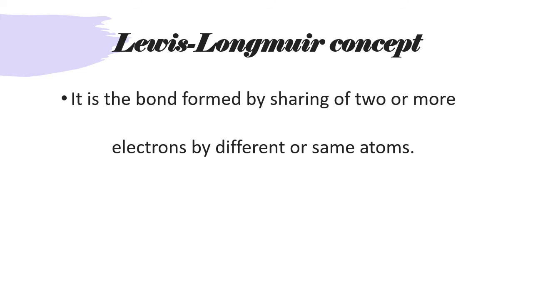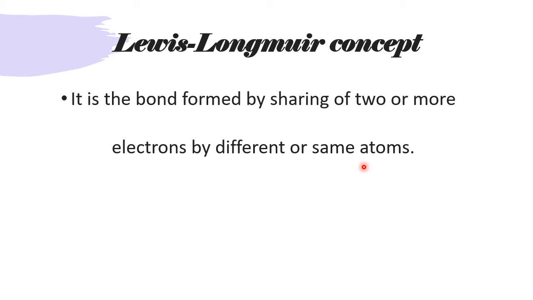Okay, what they said: it is the bond formed by sharing of two or more electrons by different or same atoms. When two electronegative atoms come in contact with each other, yesterday we have understood that it is the sharing of electrons, so that a covalent bond is formed. Or if the electronegativity difference between the two atoms is small, then also a covalent bond is formed. For example, O and F, N and O.